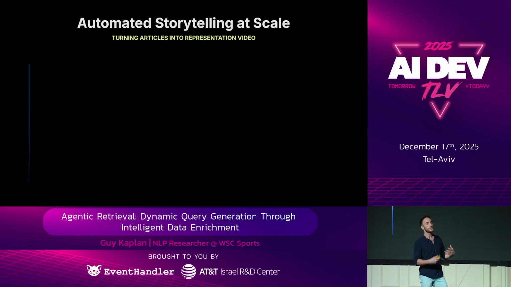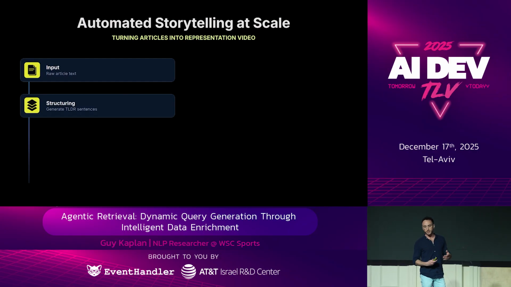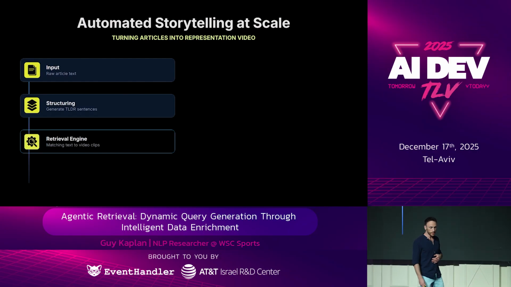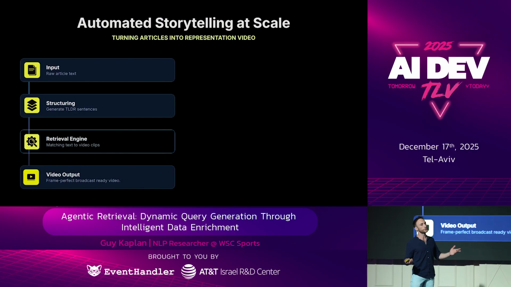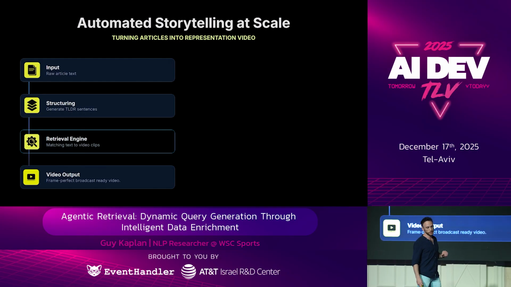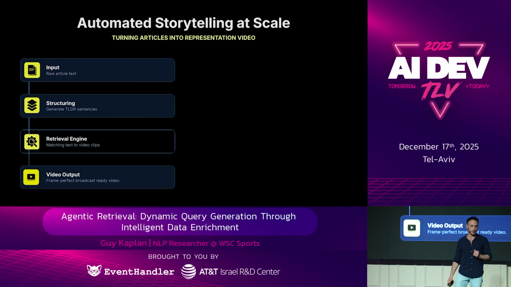This is how our system turns articles into videos. First, we have our input, the raw article like we just saw. Then our system summarizes it and generates these sentences. This is all fed into our retrieval engine, where the entities are extracted and used to find the video clips matching the sentences. And as a post-processing step, we put it all together, we create a nice video like we just saw. We overlay the sentences. So today we're going to focus on the retrieval engine, and we'll show you how, using agentic workflows, we can be prepared for any kind of input with relatively little effort.